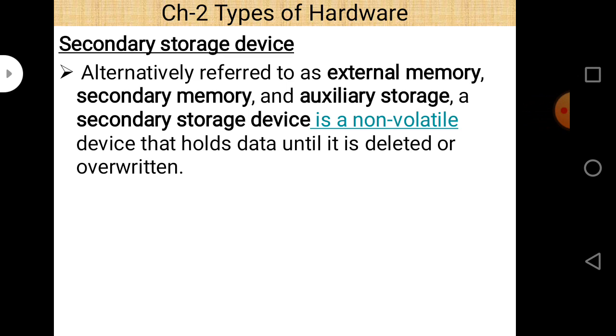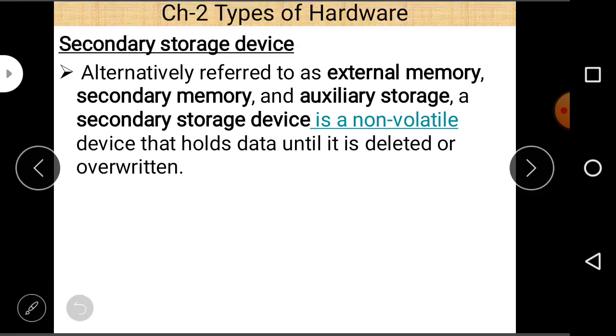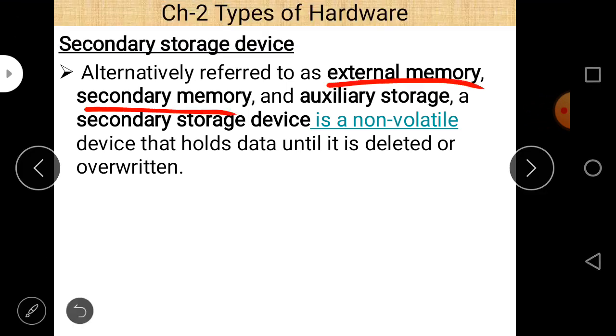Secondary storage device is also referred to as auxiliary memory, secondary memory, auxiliary storage or secondary storage. So those are some other names of secondary storage device. And it is a non-volatile memory. It is very important that it is a non-volatile memory. It means data stays permanently in this type of memory.